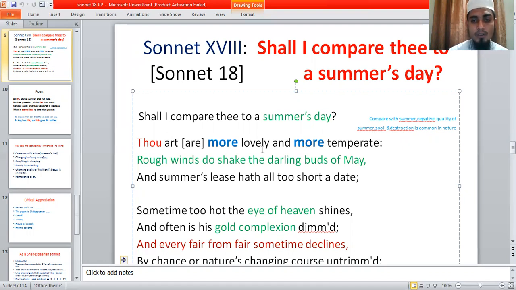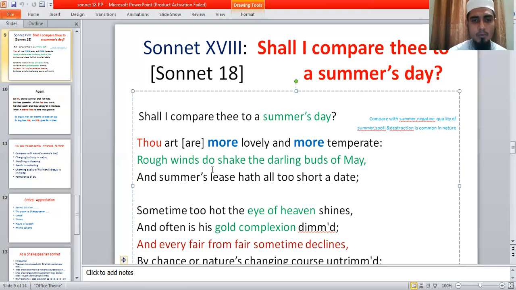And "thou art more lovely and more temperate." That means the beauty of his friend is more lovely, more interesting, more pleasant, and more charming. The charming quality of his friend is much better than the charming quality of the summer's day. So in the first two lines we find that the poet uses a comparison between the natural object and the charming quality of his friend.